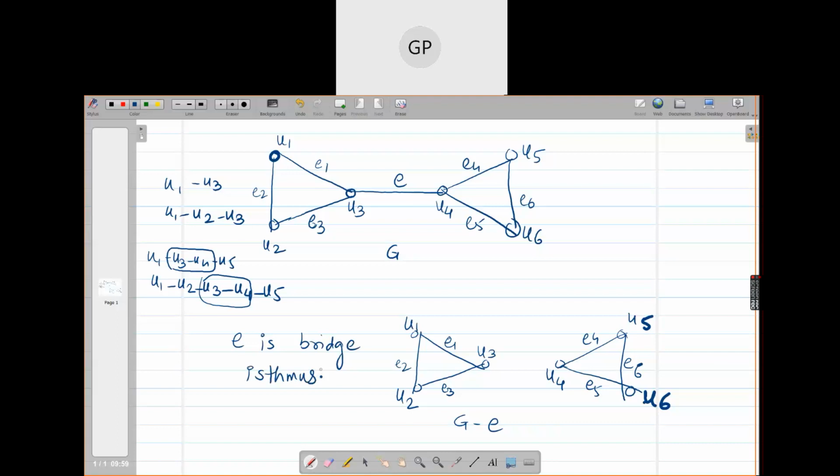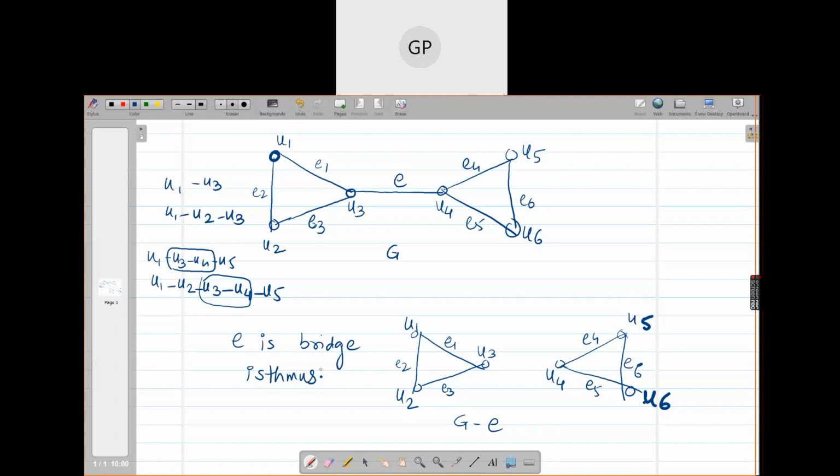Yes, ma'am. Just imagine there are two banks of the river and there is only one bridge on the river. If you cut that bridge, then what happens? The two banks of the river cannot be connected. You cannot travel from one bank to the other bank of the river. Is that okay? Yes, ma'am. Without bridges, the connectivity won't be there.